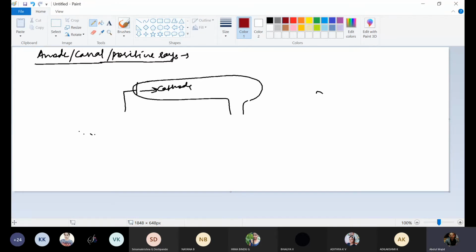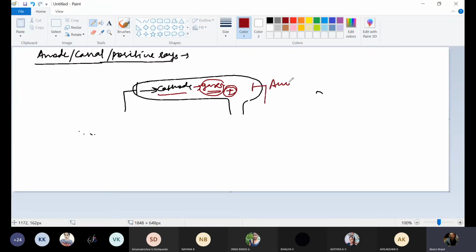Suppose this is a gas. These cathode rays strike the molecules of gases. Then what will happen to these gases? Electrons will be knocked out, it can be one or more. So obviously, this gas, after losing electrons, will become positive. Cathode rays knock out one or more electrons from the gaseous molecules, resulting in the formation of positive ions in the space between this cathode and this anode.